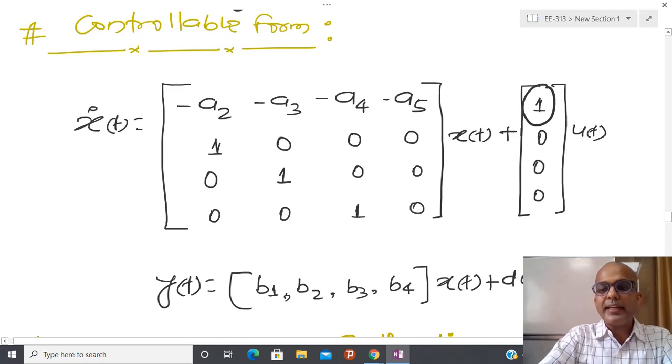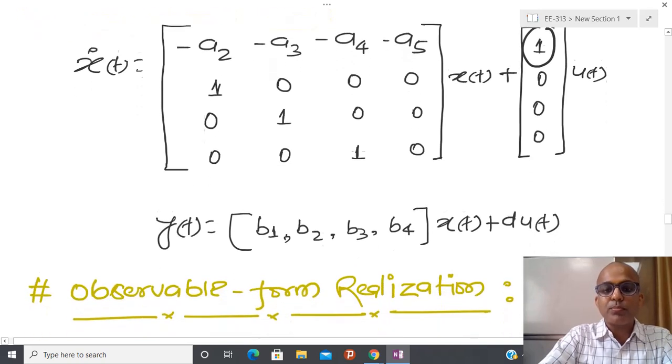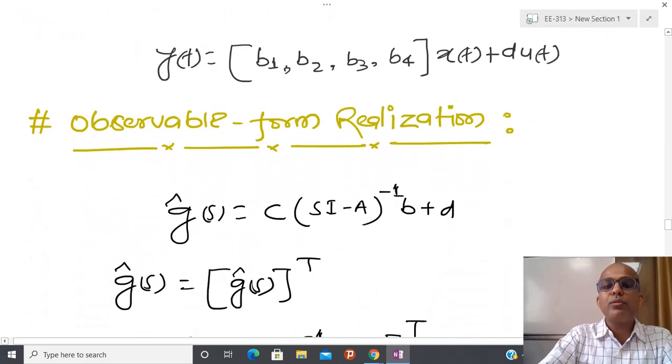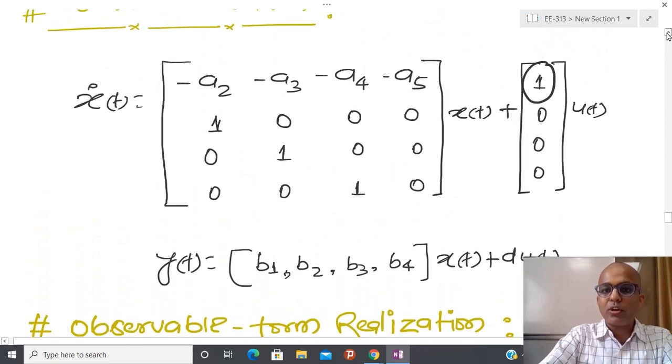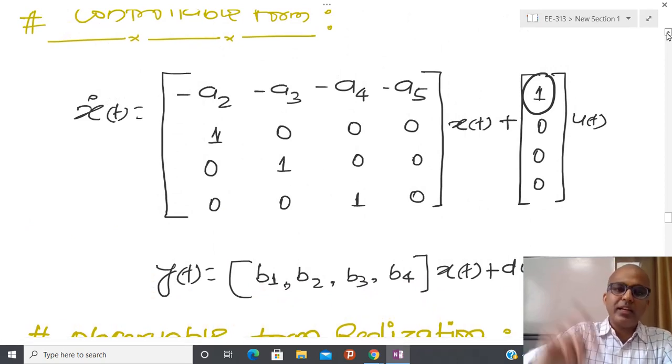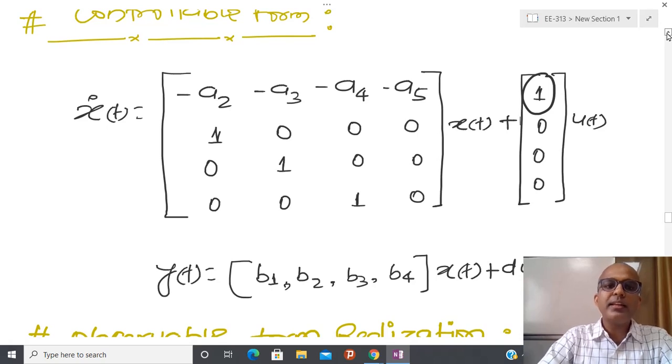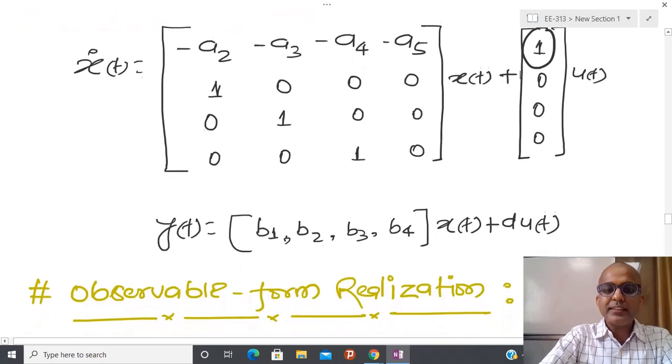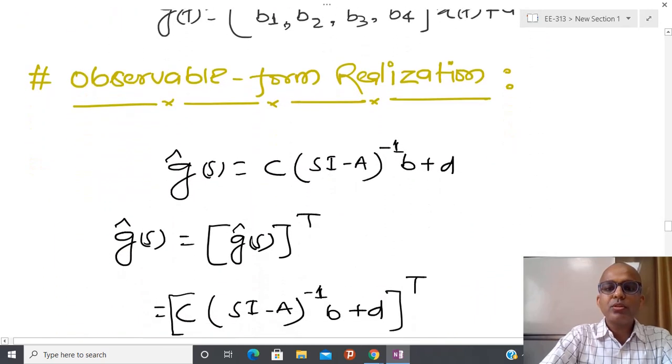Another form I can easily construct from this form is called the observable form. I have already told you that if I know the input and output, meaning the transfer function, the ratio of the Laplace transform of output and the Laplace transform of input, then the realization is non-unique. So whenever we talk about something as non-unique, we have to show at least two forms, and due to that reason we are going to talk about the second form.